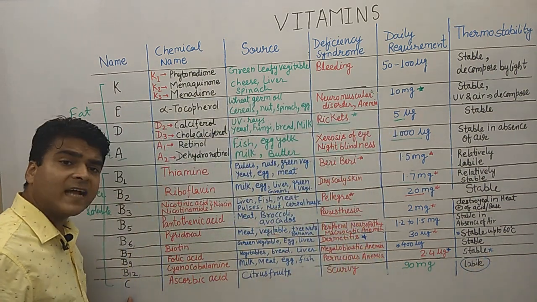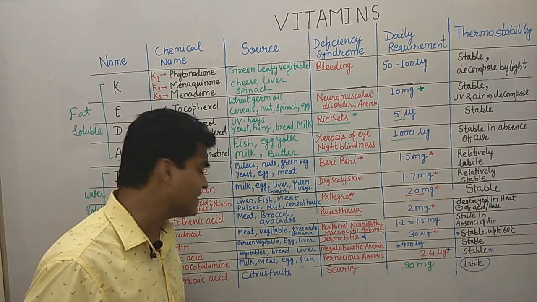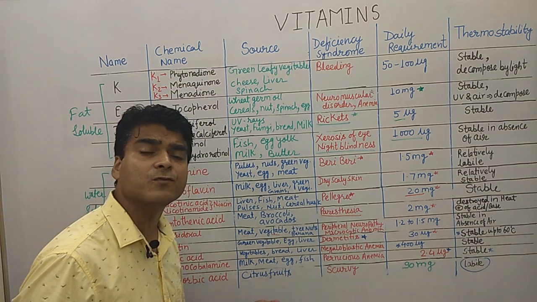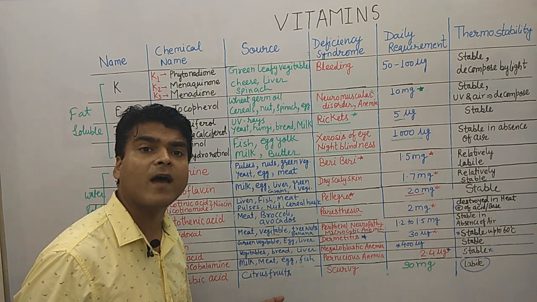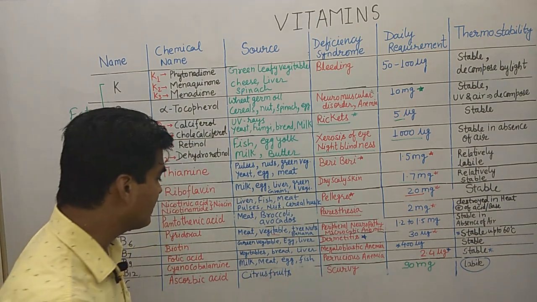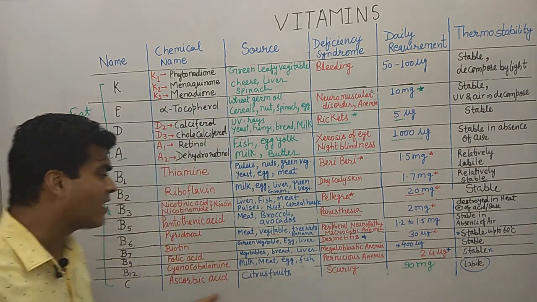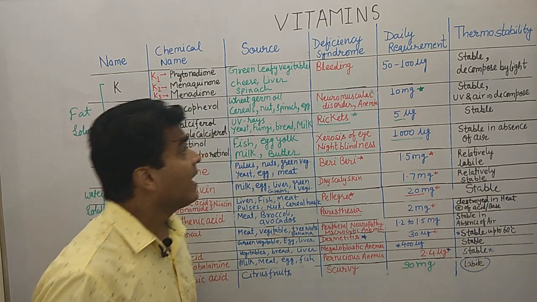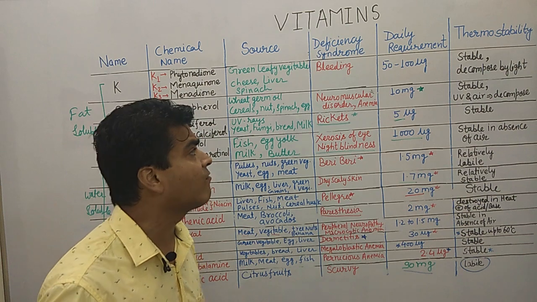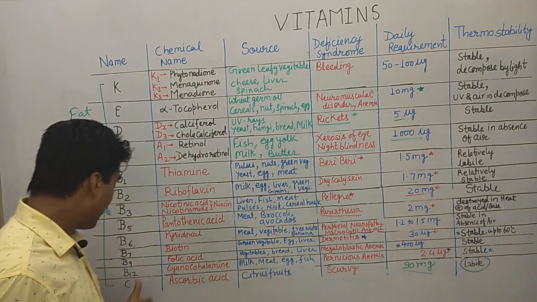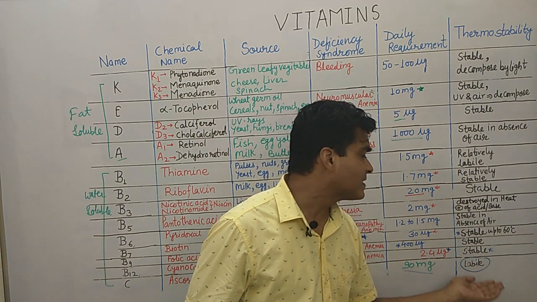Okay. Now moving on to vitamin C, it is known as ascorbic acid, and it is mostly present in fruits. Citrus fruits are the well-known sources of this vitamin, like lemon, orange. All the citrus fruits contain vitamin C. And the deficiency of vitamin C causes scurvy. Okay, and the daily requirement is 90 milligrams. So the highest amount we require of any vitamin is vitamin C, and remember, it is thermo unstable, means it is labile.